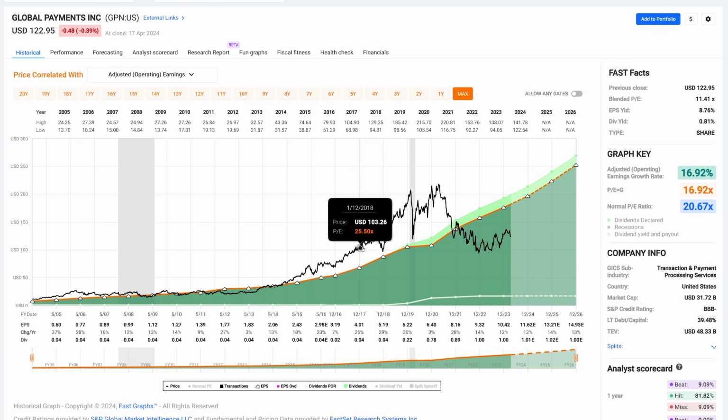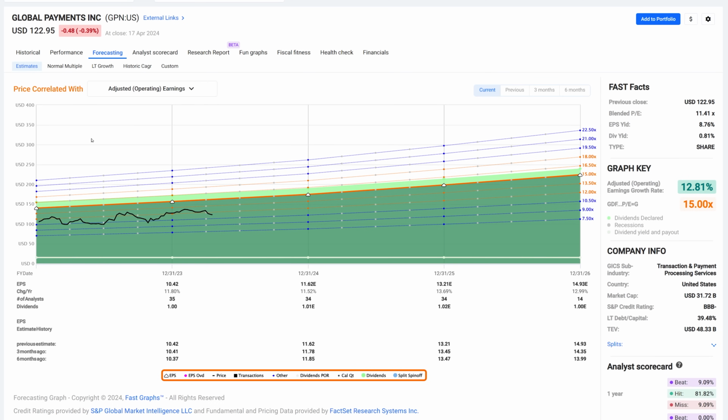And then when they got disconnected and got real high here, even though that lasted for several years, it eventually led to this now undervaluation, even though the company's earnings growth has really not faltered much. In fact, you can see that the stock price fell when earnings growth was still strong. The bottom line is, what's the future of this company going to be like? So now we're going to turn to the forecasting calculators. The first one we're going to use is the estimate calculator.